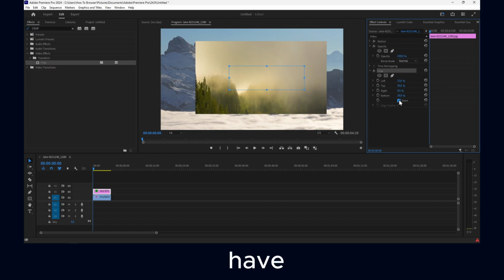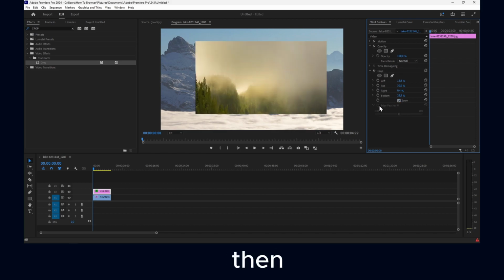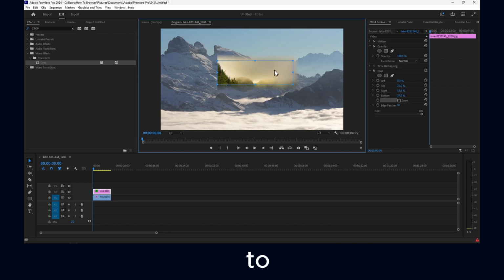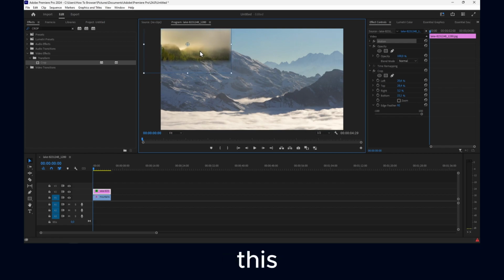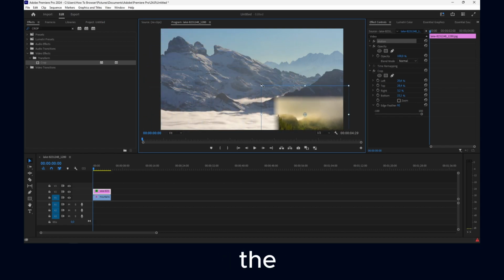And now you also have this zoom here, or you disable zoom, and then you can add some edge feather, if you want to for your project. That's possible. So now once you edit your crop, you crop the image, you can click on motion, and now you can move this crop where you want. And I'll move it right in the corner, and I'll put it here.